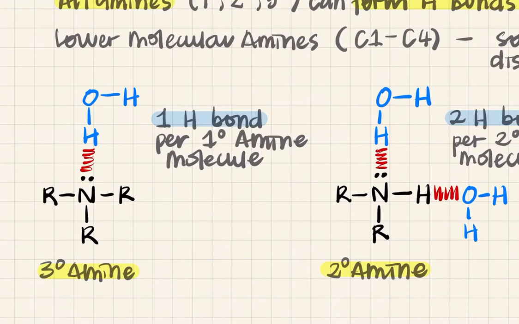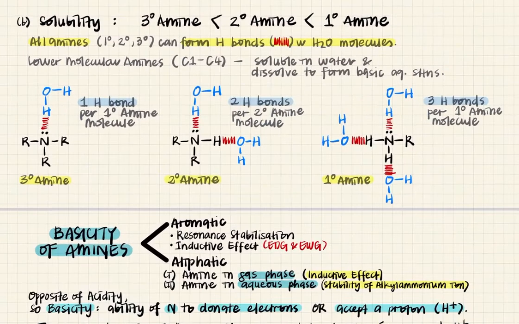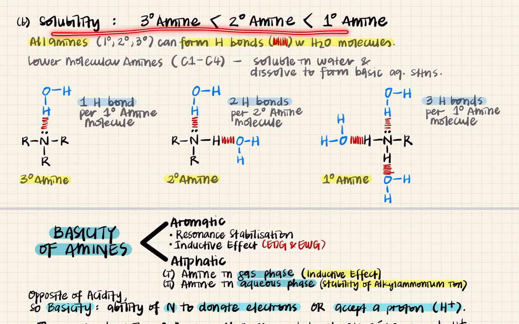Okay, more soluble. So tertiary amine, look here, it doesn't have any hydrogen. Okay, but this water molecule can form hydrogen bond with the tertiary amine because it has nitrogen here. So you have 1 hydrogen bond formed per tertiary amine molecule. So that's why the solubility rank is like so.